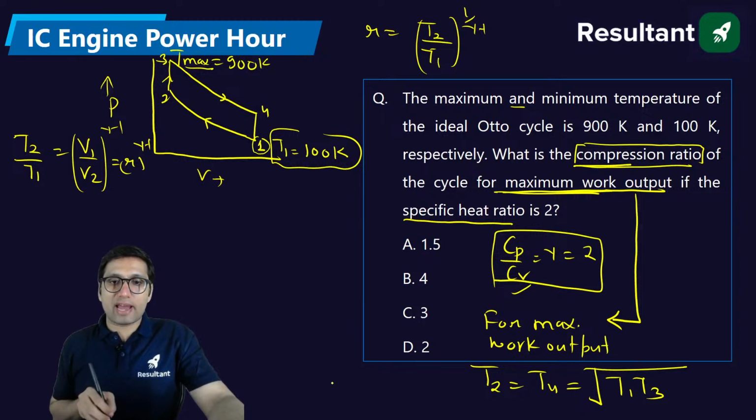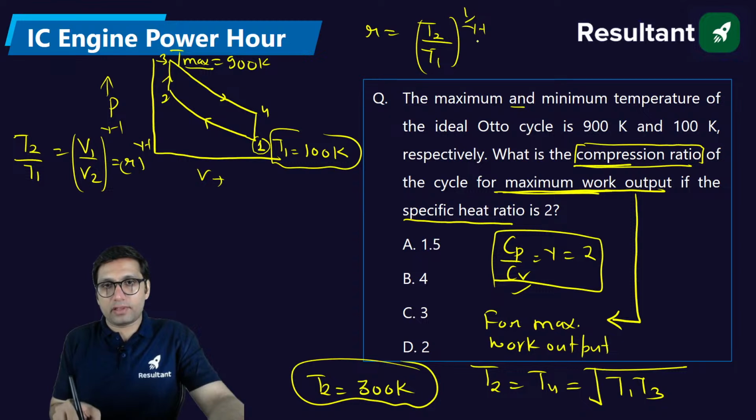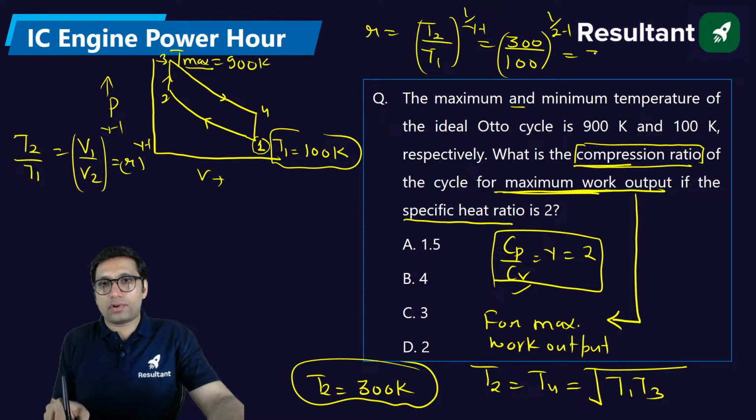If you do the square root, you will get T2 equal to 300 Kelvin. Just put the value, 300 divided by 100, to the power 1 by 2 minus 1. Of course, you will get the answer as option C, 3.